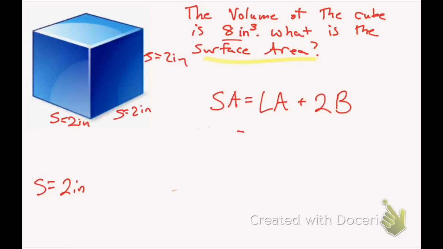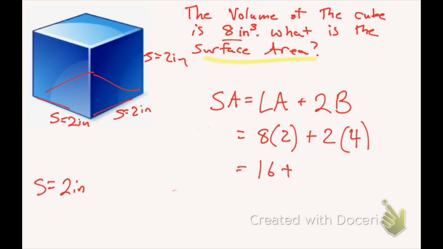Might be better. Well, the perimeter is 2, 4, 6, 8 times the height, which is 2, plus 2 times the area of the base, which is 4. So I get 16 plus 8 gives me 24 inches squared. That's the surface area.